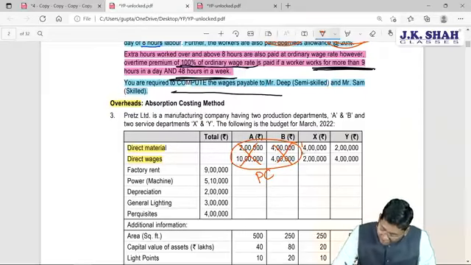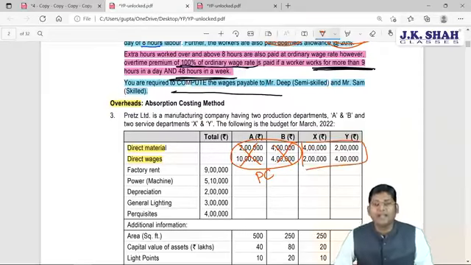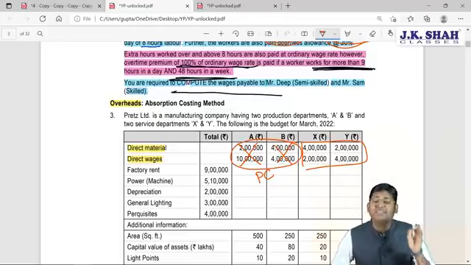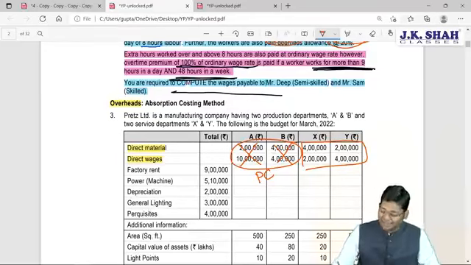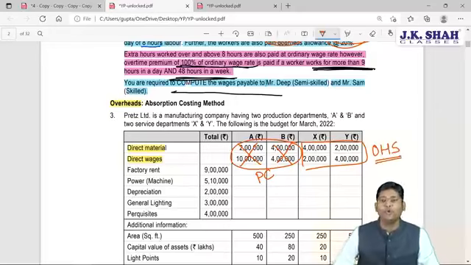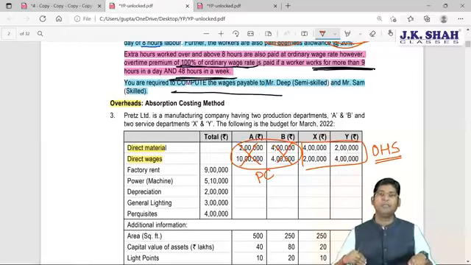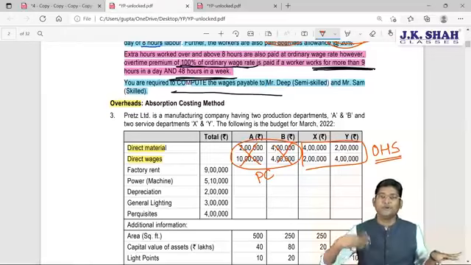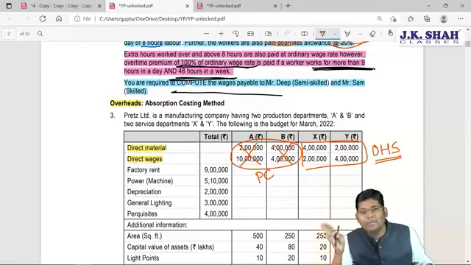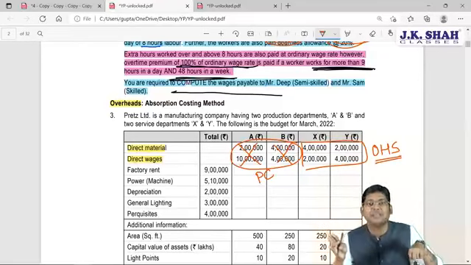But whatever expenses are incurred by your service department, whether they are direct in nature or indirect in nature, we should always treat them as overhead, because they are incurred by the service department for rendering services, not for production purposes. So direct material of the service department is an indirect cost for the production department.